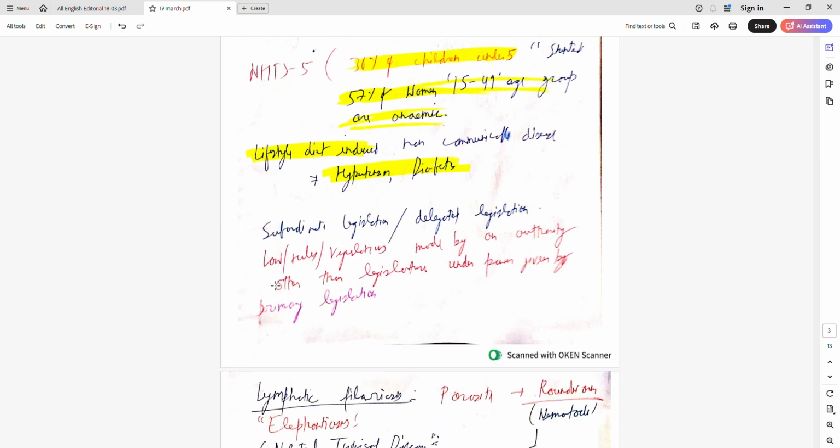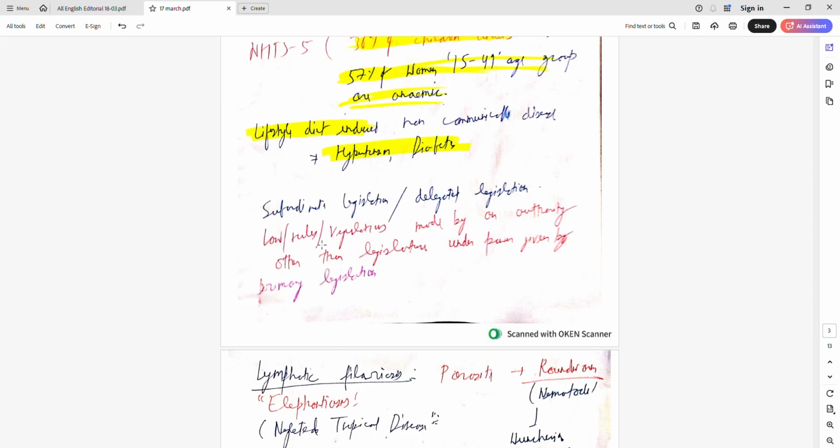Hypertension, diabetes. What is subordinate legislation, delegated legislation? It is law, rules, or regulation made by an authority other than the legislature under the power given by the primary legislation. It just tells that rules are made by an authority which draws its power from the legislature.